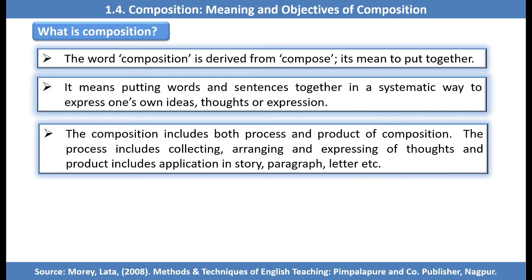The composition includes both process and product of composition. These are the two important things. The first one is process and second one is product.